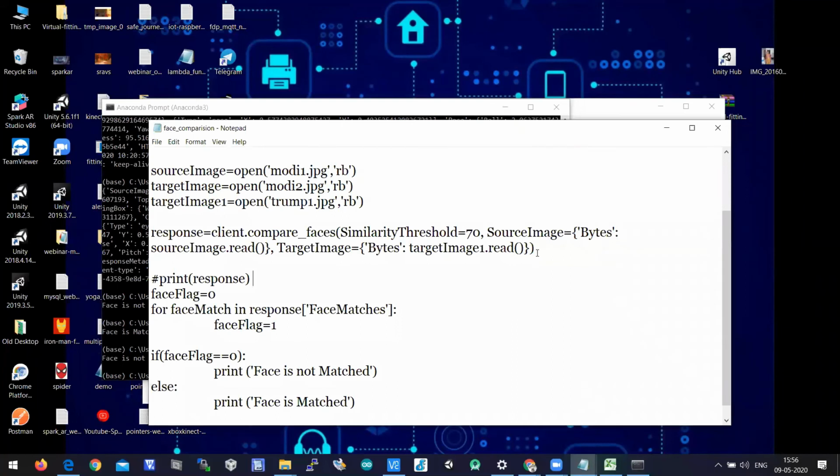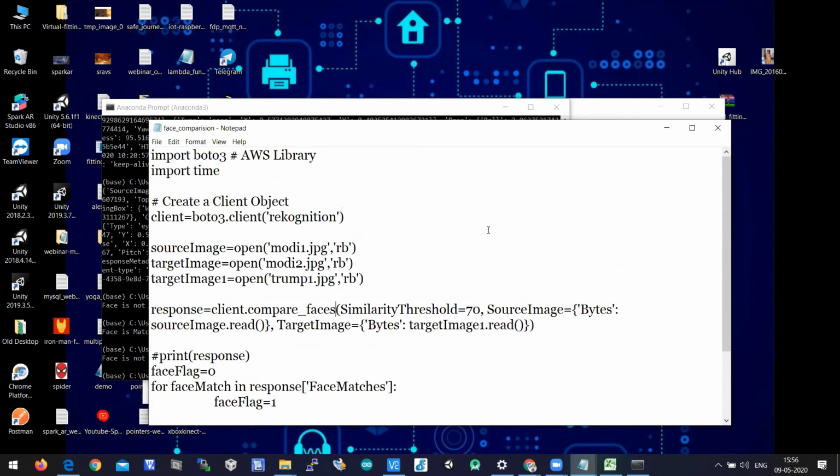Okay, so this is an API, and we did it in a single line. This is the API, client dot compare_faces. The compare_faces is an API of AWS in order to compare the images. The similarity threshold is 70, but here in the comparison of Modi 1 and Modi 2, it is showing 99.97% as same. That is the probability, the predictive index which we are getting from the API. Here the threshold is 70, so since 99 is greater than 70, it is able to display the response there.